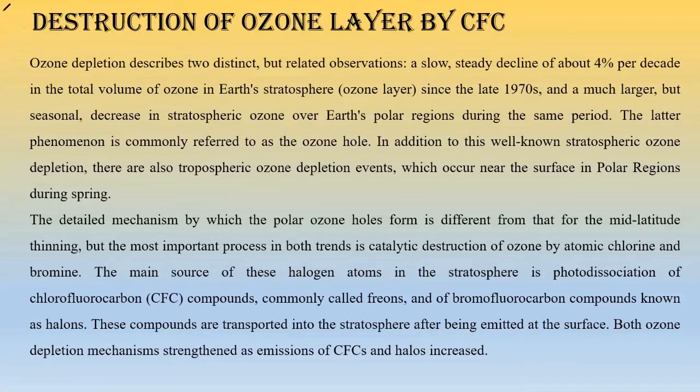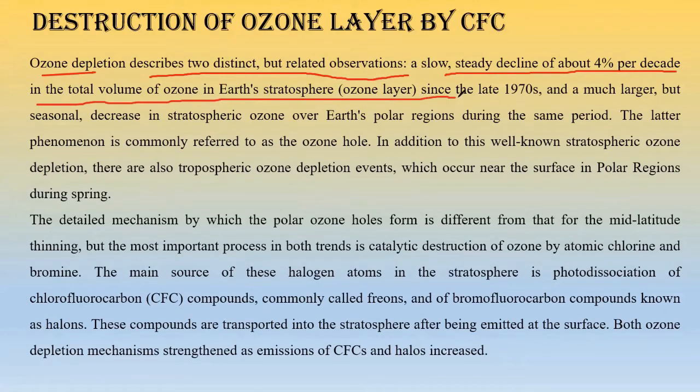Let us move into the details. Ozone depletion describes two distinct but related observations. If these two observations occur, then we say that ozone layer depletion has occurred. The first is a slow and steady decline of about 4% per decade in the total volume of ozone in Earth's stratosphere, that is the ozone layer, till the late 1970s. I told you that at this moment there is no problem.